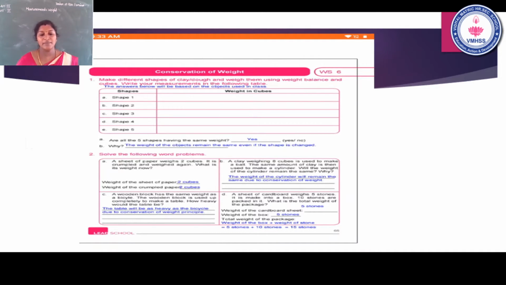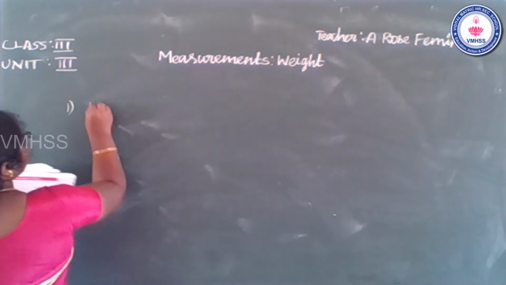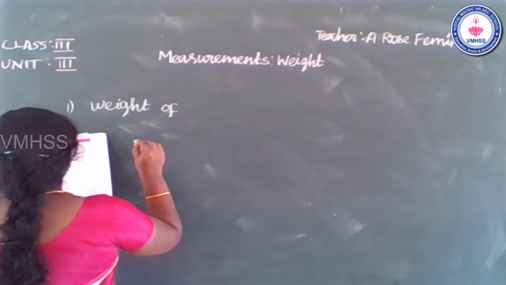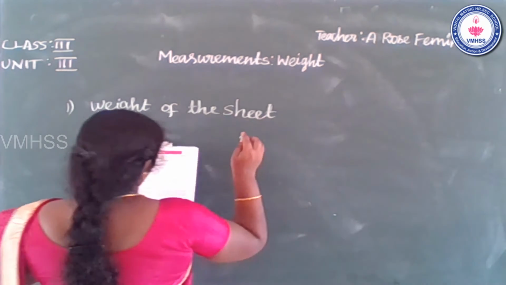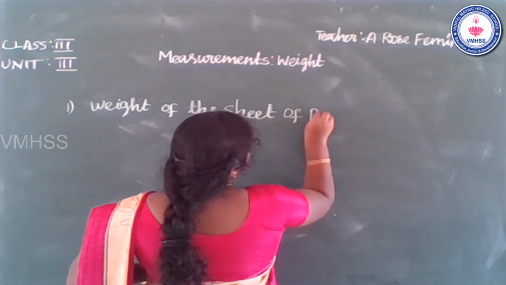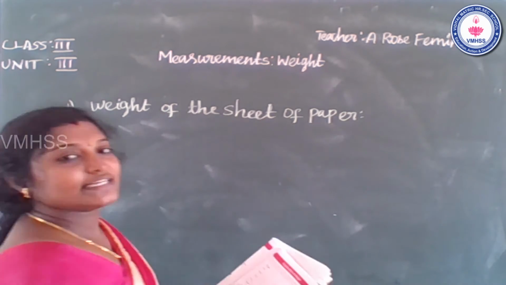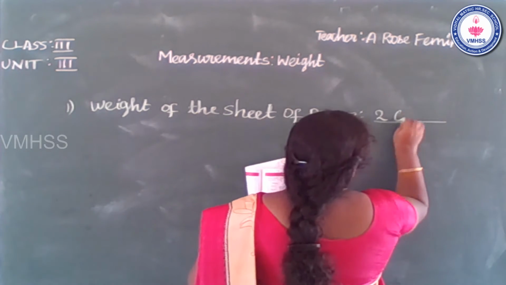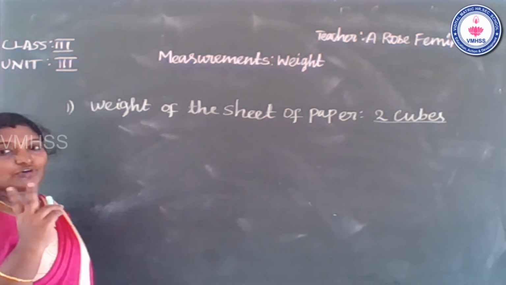Okay, students, please see the board. So first one, the weight of the sheet of paper. How many cubes, ma'am? 2 cubes. Please write in the worksheet. Fill in the blanks. First one is 2 cubes. Please write fast, students. First one is 2 cubes.